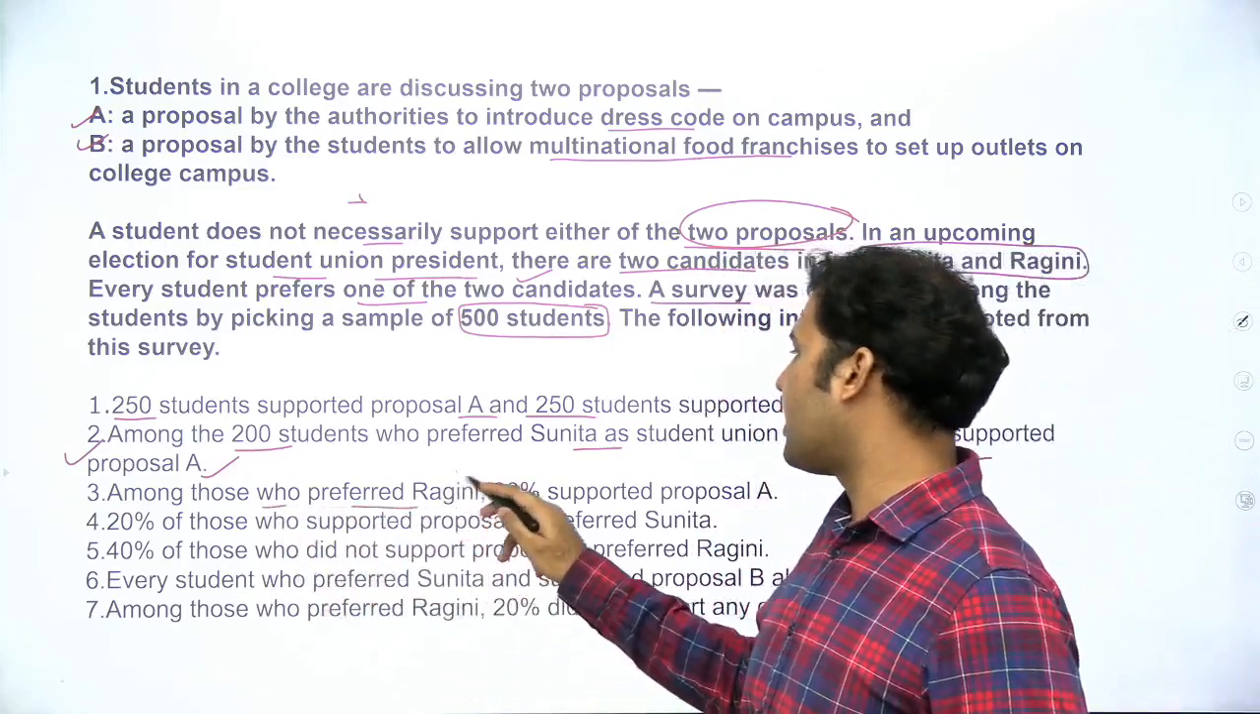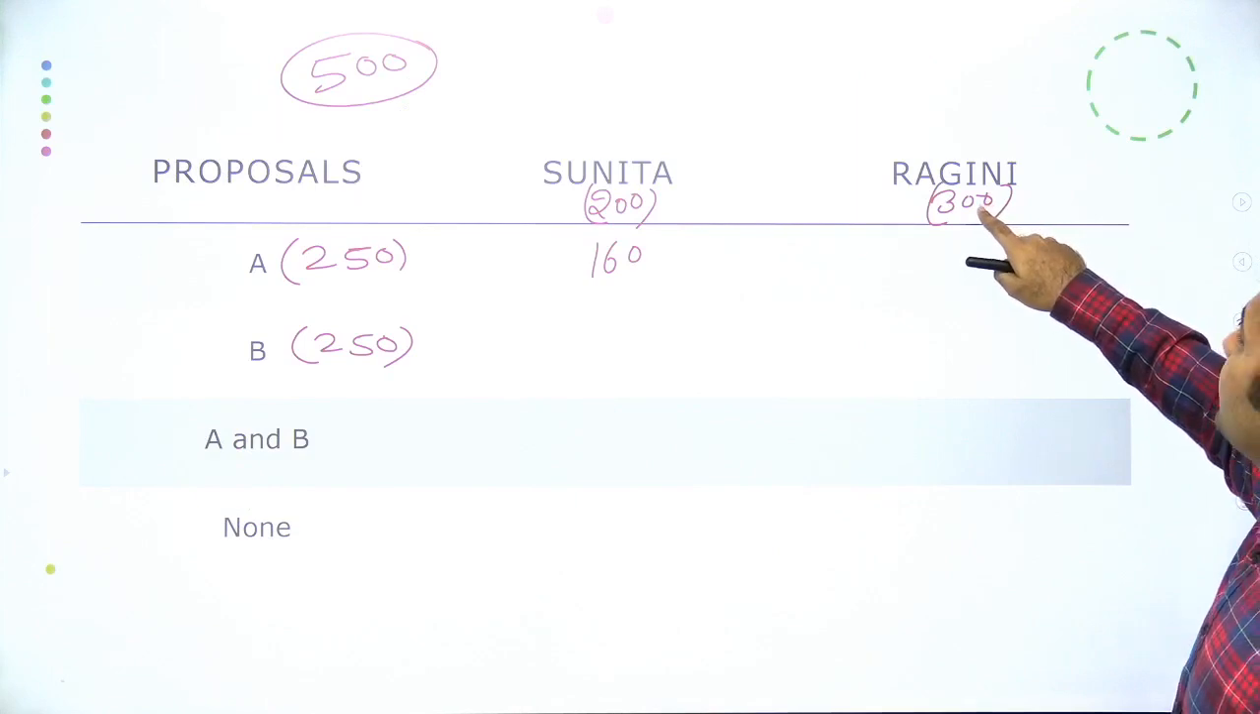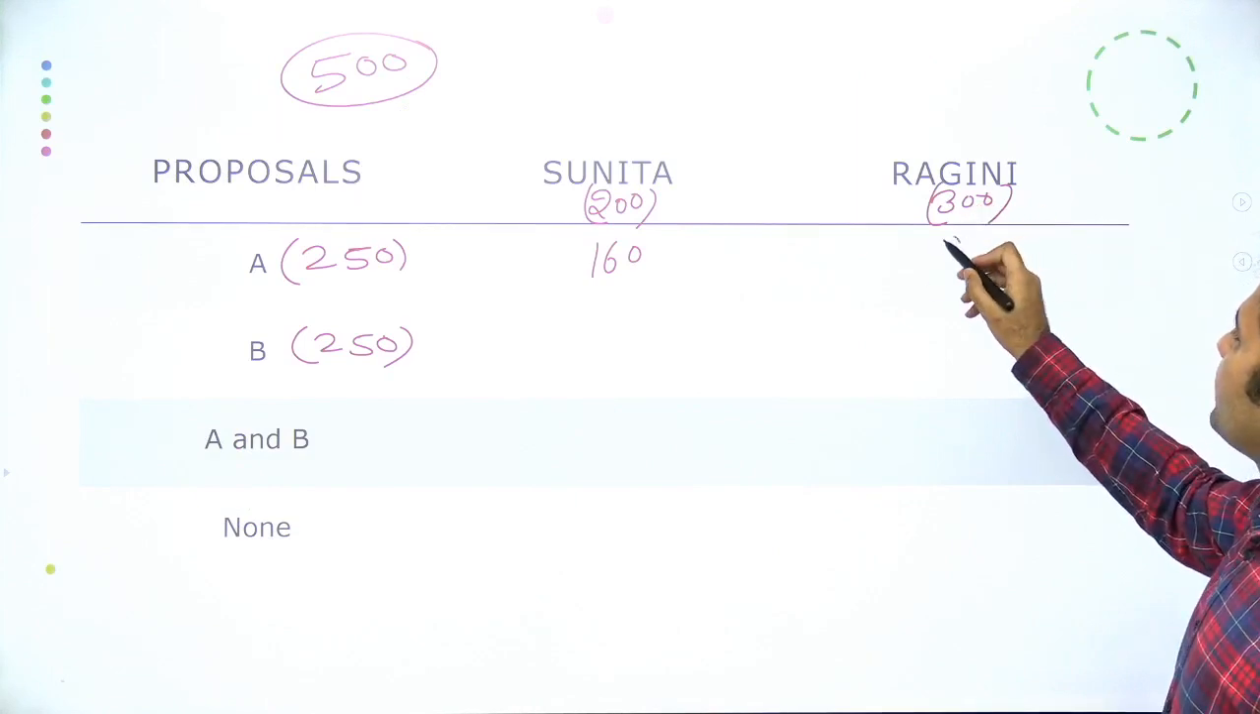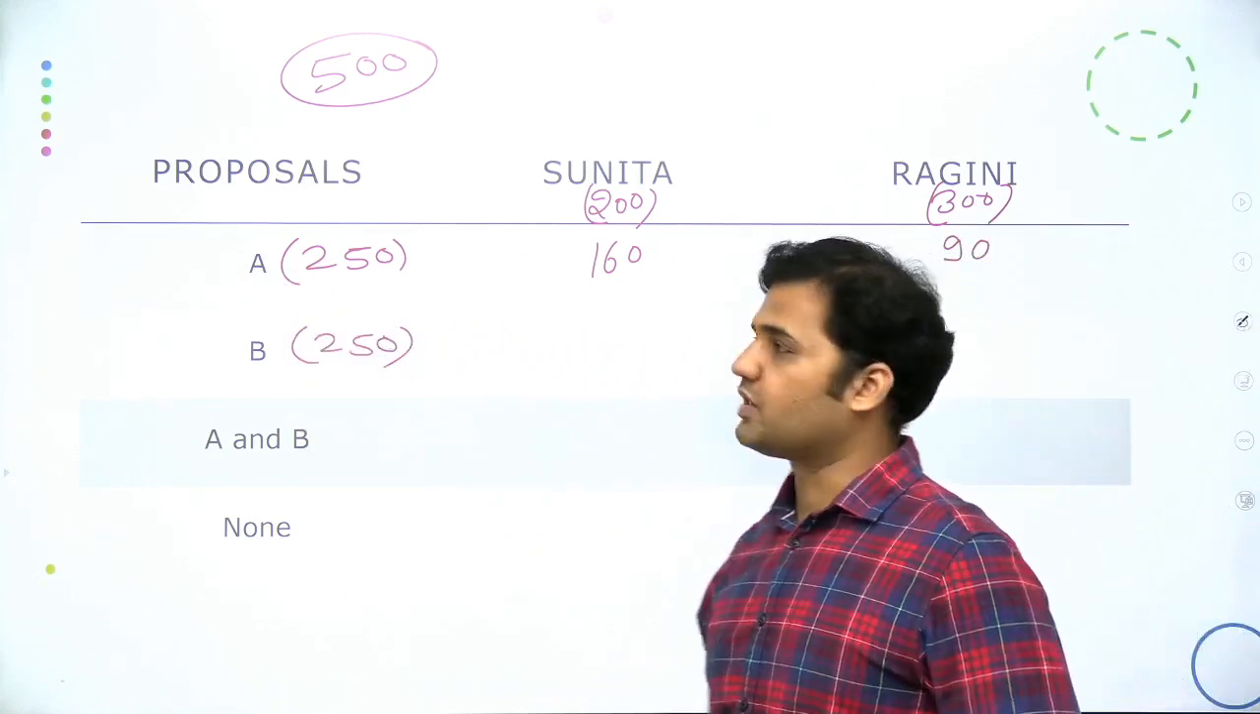Now let's move to the next information. Among those who preferred Ragini, 30% supported proposal A. 300 are supporting Ragini and 30% of it will be 90. So 90 candidates are supporting proposal A.